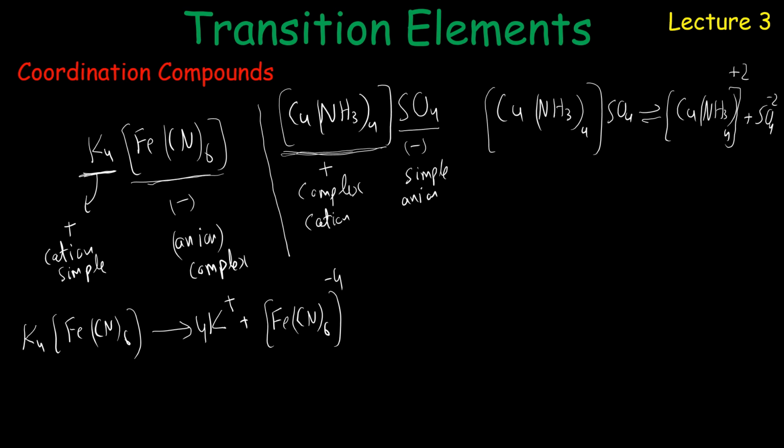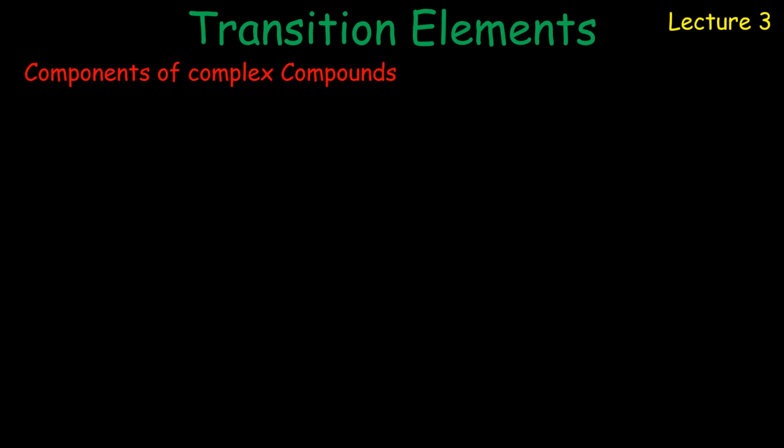So sulfate ion is the simple ion and positive ion that is your complex ion. तो ये बच्चा आपका basic information regarding coordination compounds. Now we discuss components of complex compounds. In the component of complex compound, बच्चे आपके पास इसके 3 मेजर कंपोनेंट हैं. अगर हम एक एग्जांपल को देखते हैं like K4FeCN6. In this example, we have 3 major components for complex compounds.